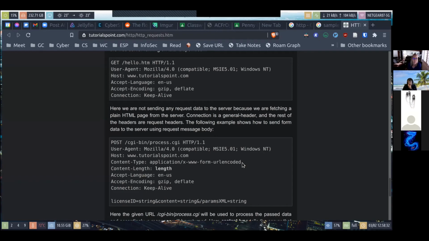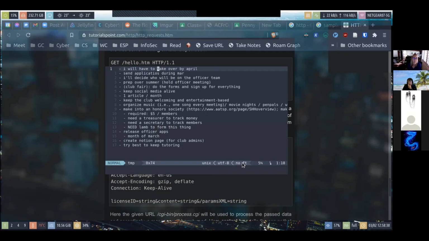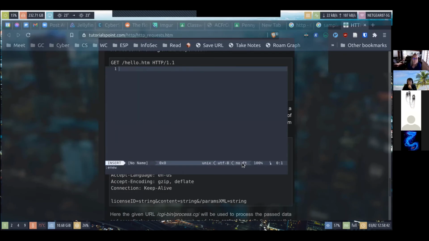For example, for plain text it's text/plain, for PDF it's probably application/pdf or something like that. There are different types for different kinds of file formats.